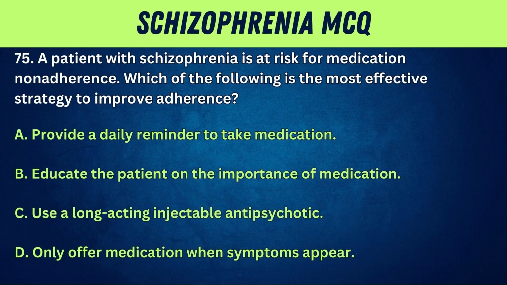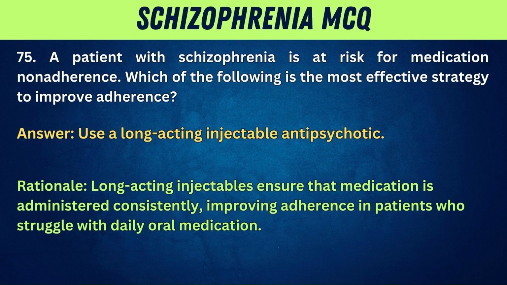75. A patient with schizophrenia is at risk for medication non-adherence. Which of the following is the most effective strategy to improve adherence? A. Provide a daily reminder to take medication. B. Educate the patient on the importance of medication. C. Use a long-acting injectable antipsychotic. D. Only offer medication when symptoms appear. Answer. Use a long-acting injectable antipsychotic. Rationale. Long-acting injectables ensure that medication is administered consistently, improving adherence in patients who struggle with daily oral medication.